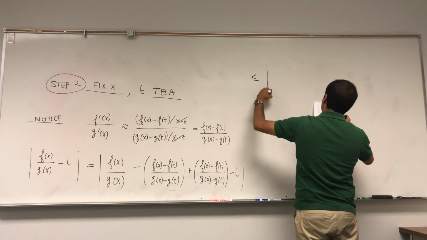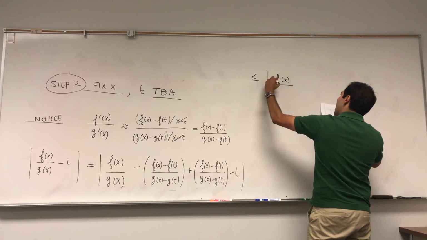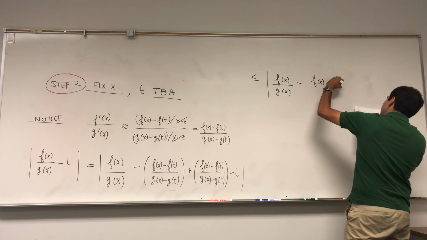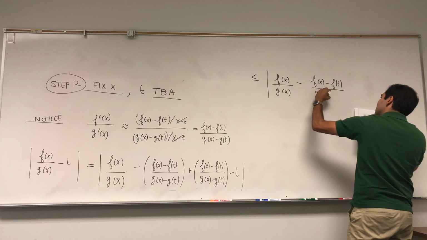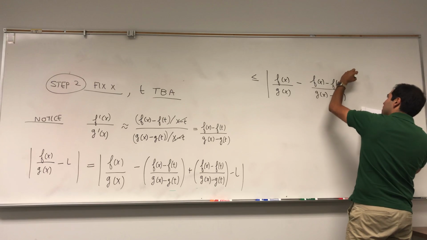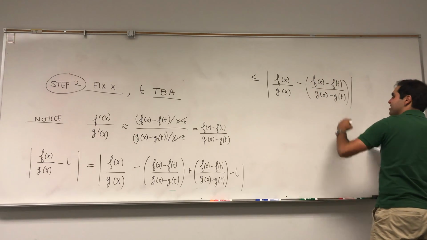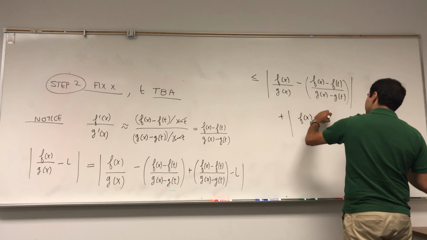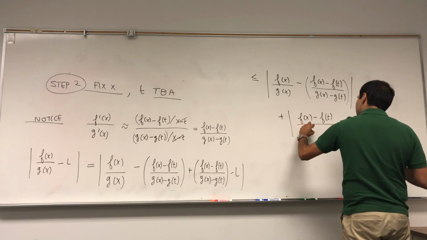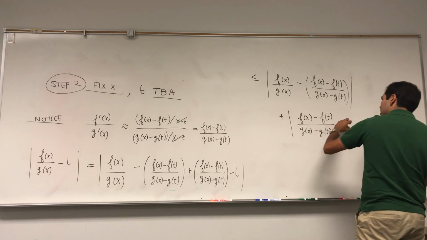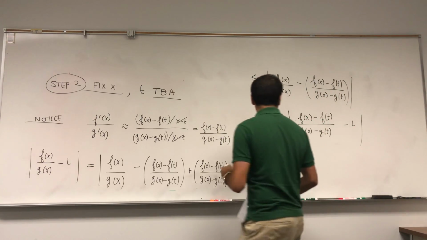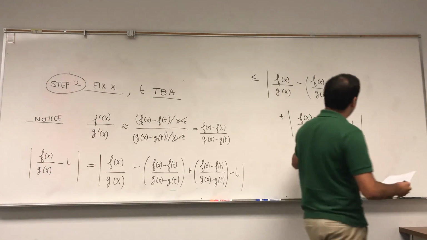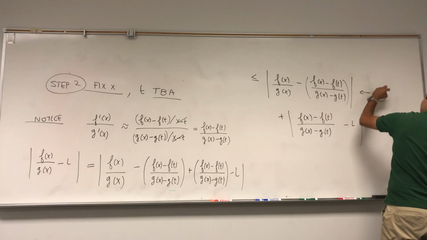By the triangle inequality, this is less than or equal to the absolute value of f(x)/g(x) minus (f(x) - f(t))/(g(x) - g(t)), plus the absolute value of (f(x) - f(t))/(g(x) - g(t)) minus L. So we're left with two terms, and for the next half an hour or so, we will study those two terms. Let's call them A and B.